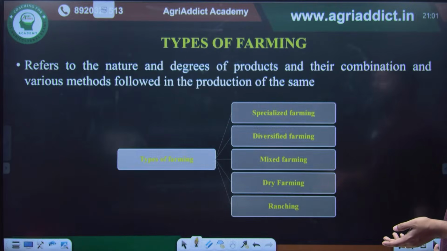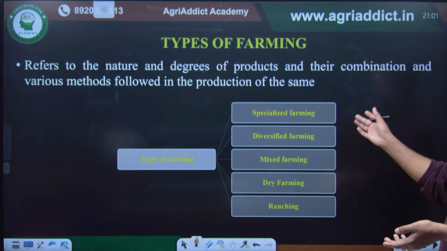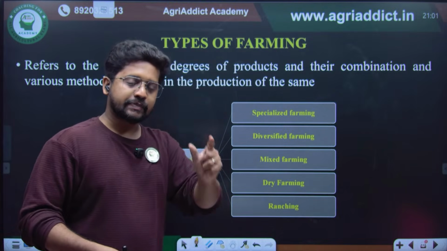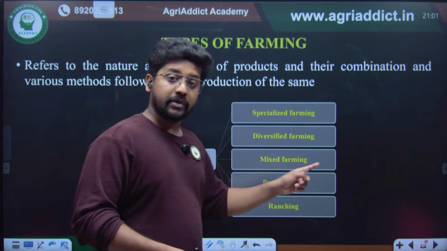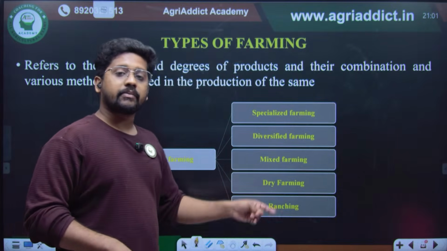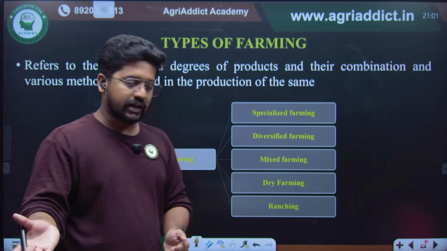Then there are some types of farming, such as specialized farming. You will be farming only a single kind of product, going for a specialization of the product. Diversified farming is if you have more crops in the same field. Mixed farming is where you cultivate crops plus livestock.